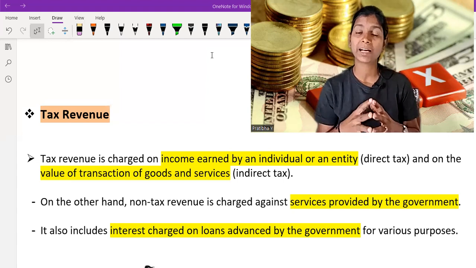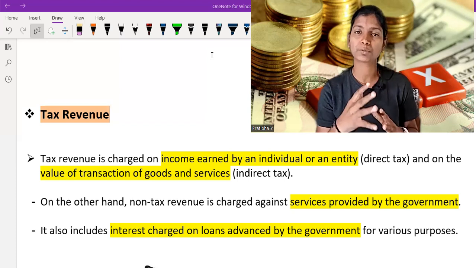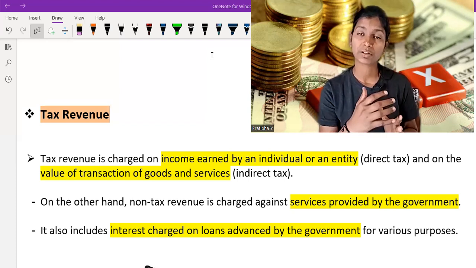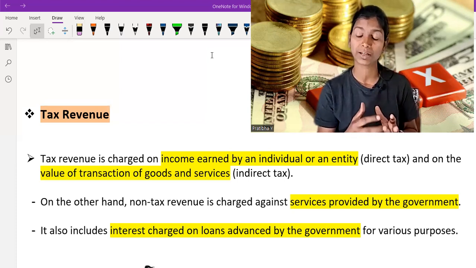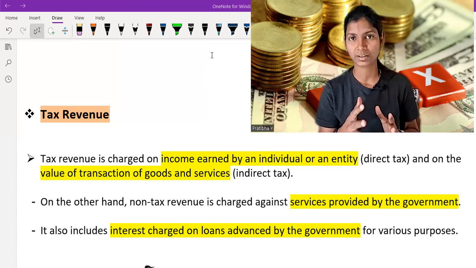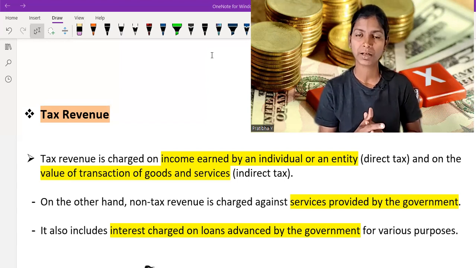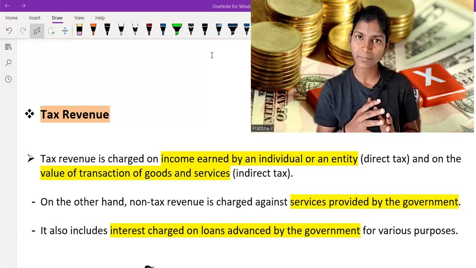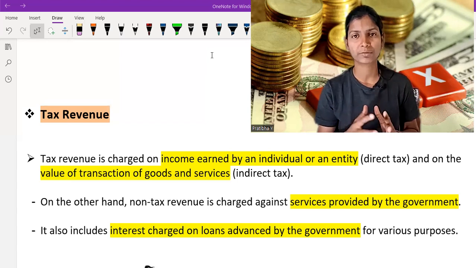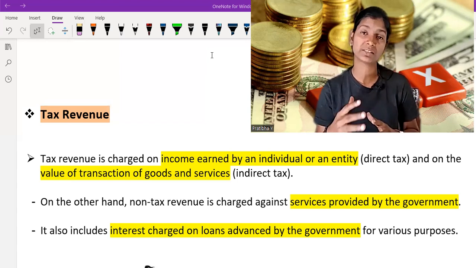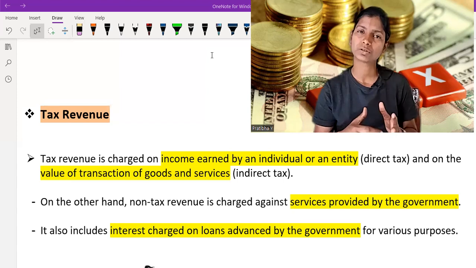So the government has a right to impose taxes, and every government in the world has some rules and regulations which they follow when they impose taxes on their citizens. These rules and regulations are amended many times as per the needs of the people. If a country is developing a lot and has more money, its people are rich and invest their money in different parts of the world, so the government of that country also charges some taxes on that.